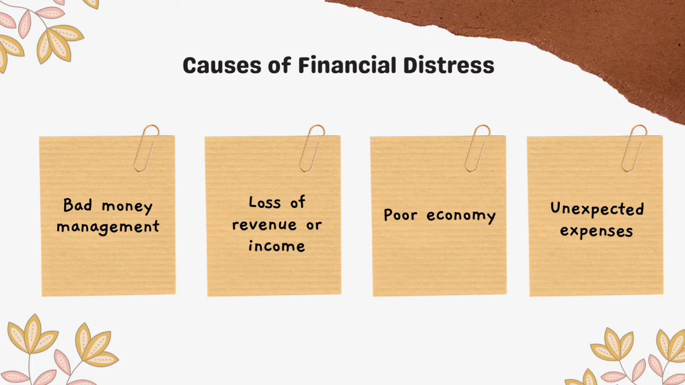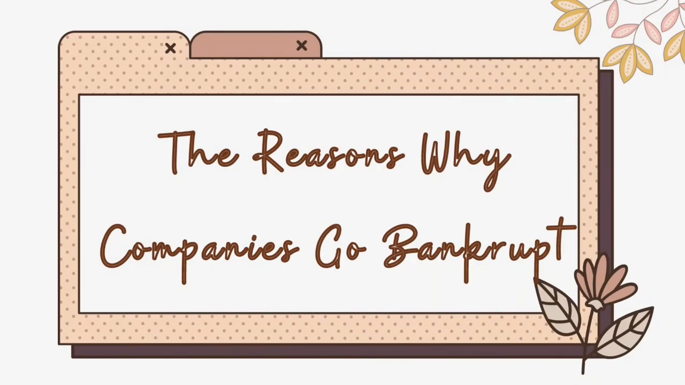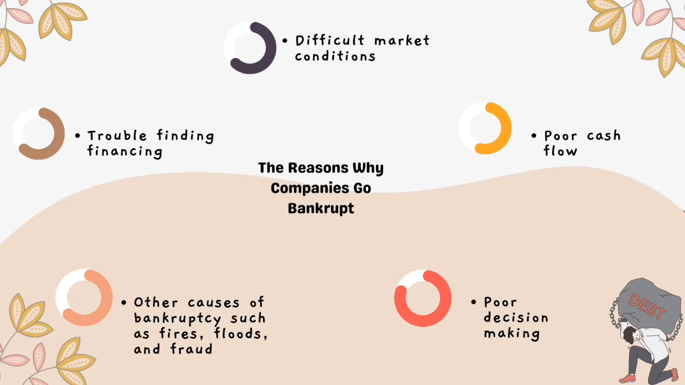Among the most popular cures that businesses use to alleviate financial distress are cost cutting, cash flow improvement, and debt restructuring, which is intended to reduce the size of loan repayments. There are 5 reasons why companies go bankrupt. Firstly, difficult market condition. Secondly, poor cash flow. Thirdly, poor decision making. Fourthly, trouble finding financing. And lastly, other causes of bankruptcy such as fire, flood, and fraud.